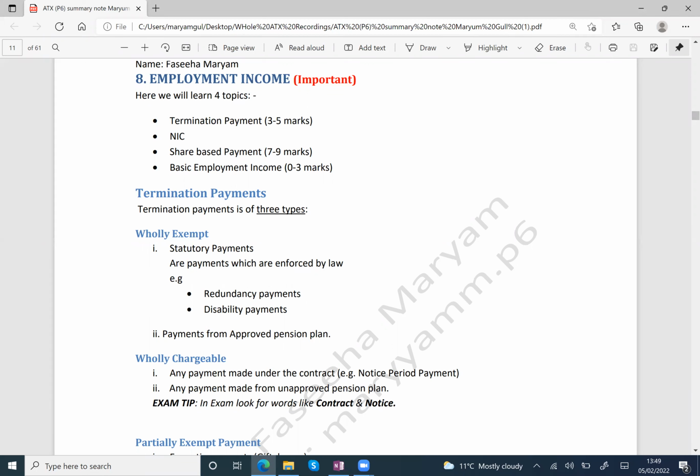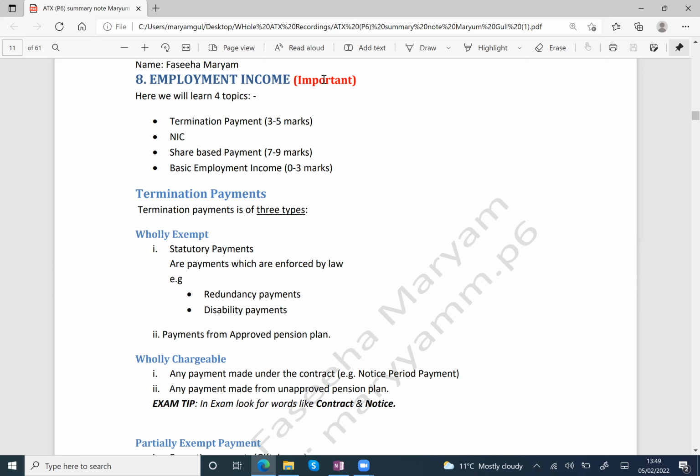So you will get employment income, salary, bonus, and you will place it in the non-savings column, and you have to pay the income tax. In the trading income chapter, you are the employer, right? But in employment income, you are the employee. You think that you are the employee.